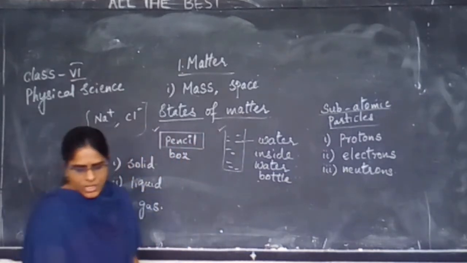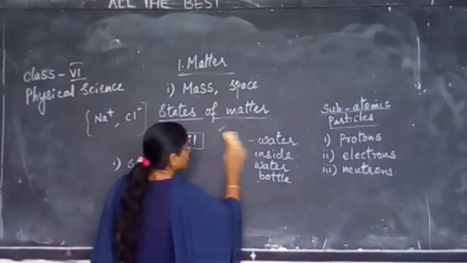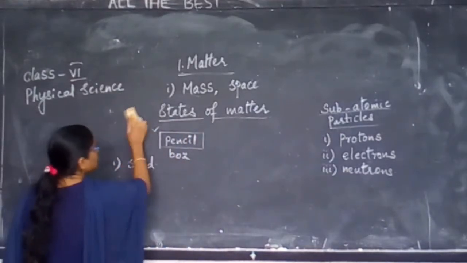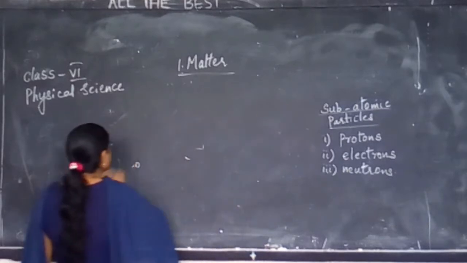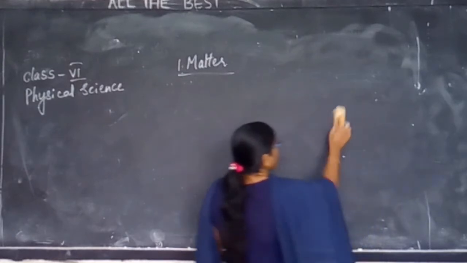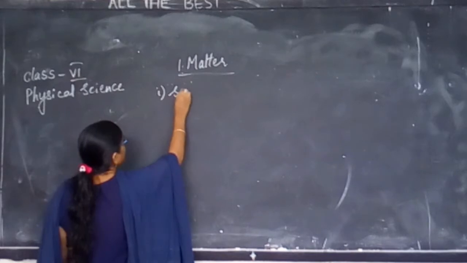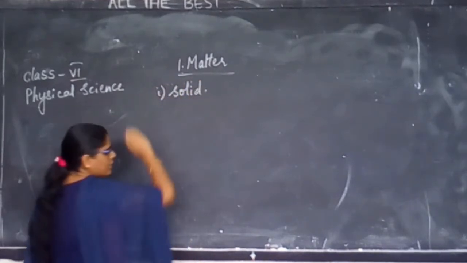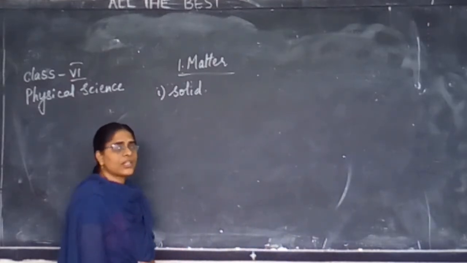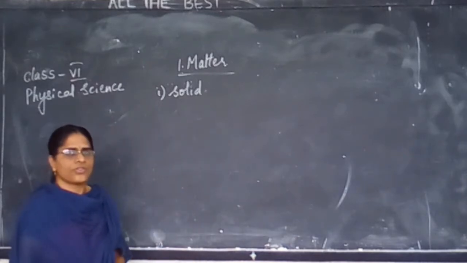Okay, children. Today we will learn the main thing regarding solids. Only solids today. Our first state of matter is solid. What is the first state of matter? Solid. Find out your daily examples of the first state of matter, solids. What are the different solids you observe in your day-to-day life?